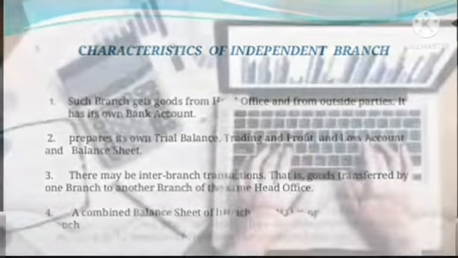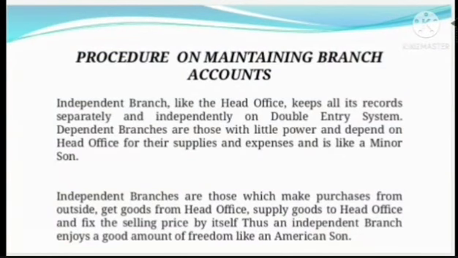Then we'll see about the procedure of maintaining branch accounts. Independent branch, like the head office, keeps all its records separately and independently on the double entry system. Dependent branches are those with little power and depend on the head office for their supplies and expenses, like a minor son.